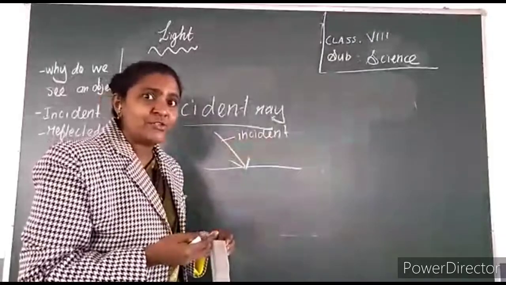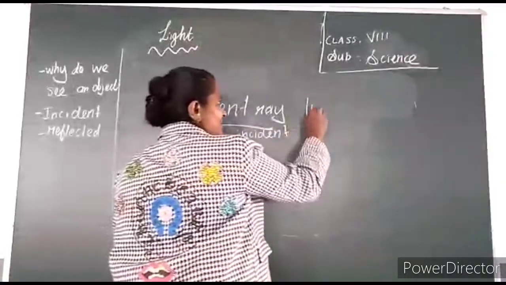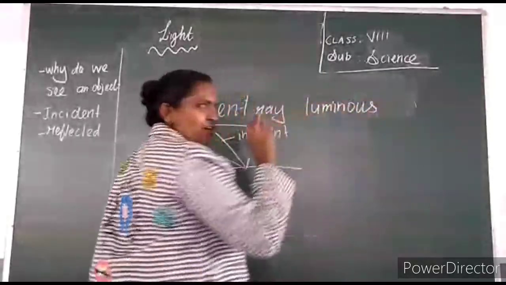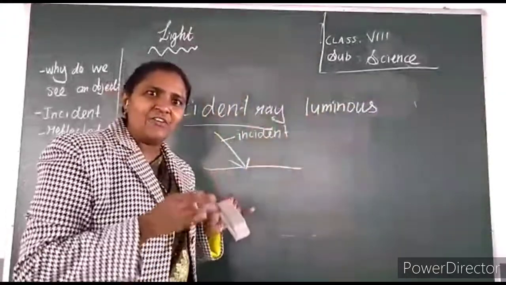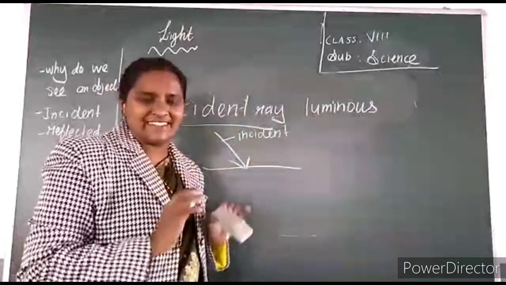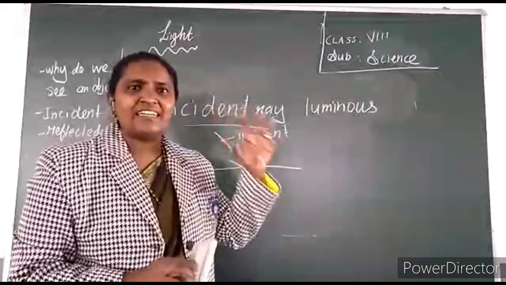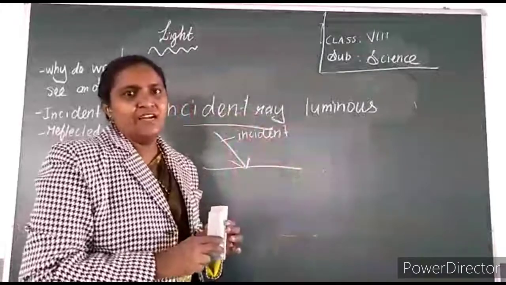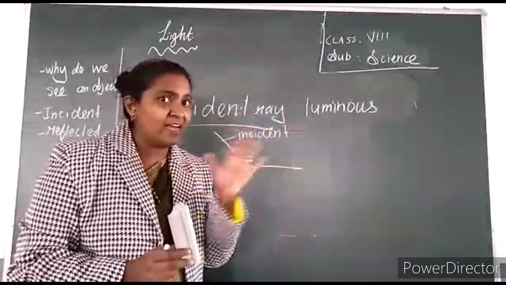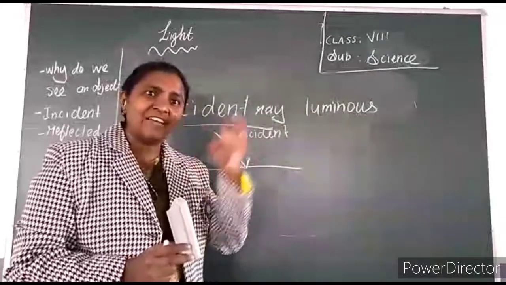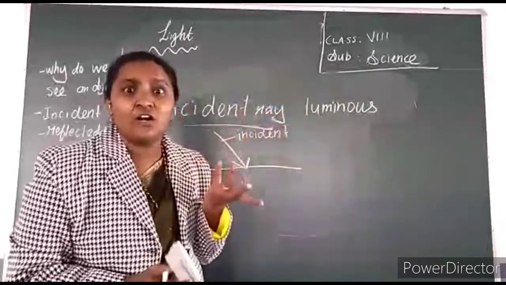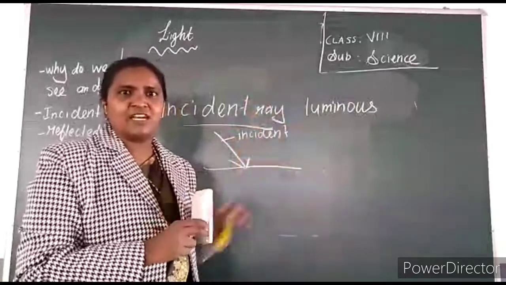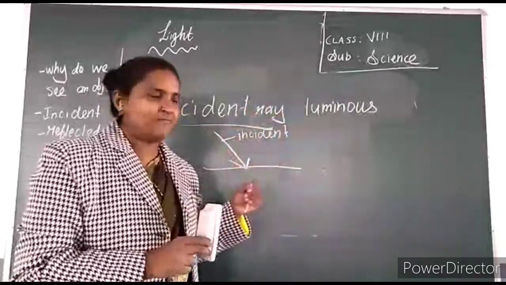Which type of source? Luminous object. What is luminous? Luminous object is an object which has its own light. For example, sun has its own light. So sun is a luminous object. And moon does not have its own light. Moon receives the light from the sun. So moon is a non-luminous object. This blackboard is a non-luminous object because it does not produce its own light.